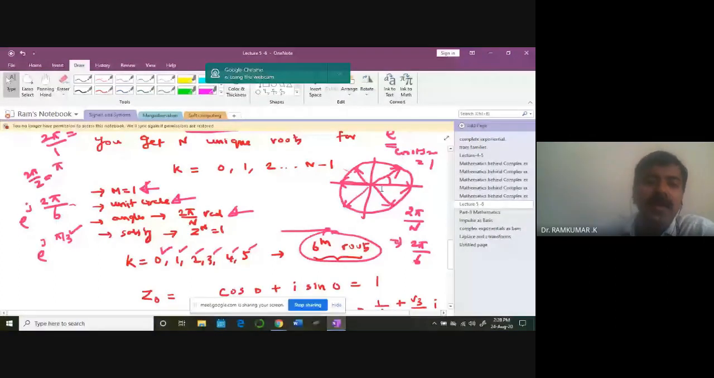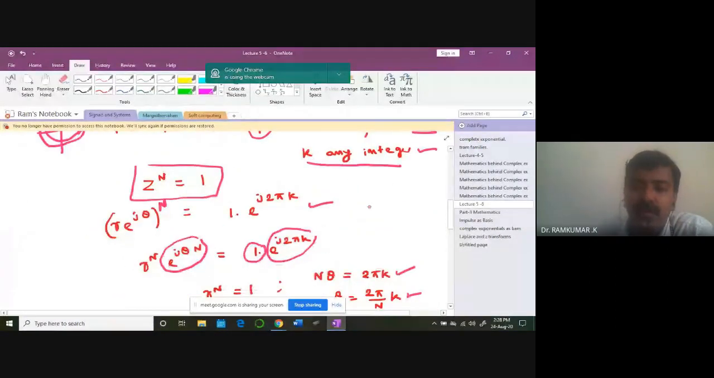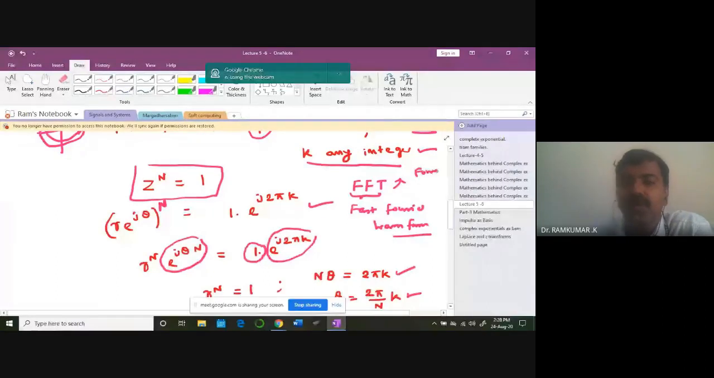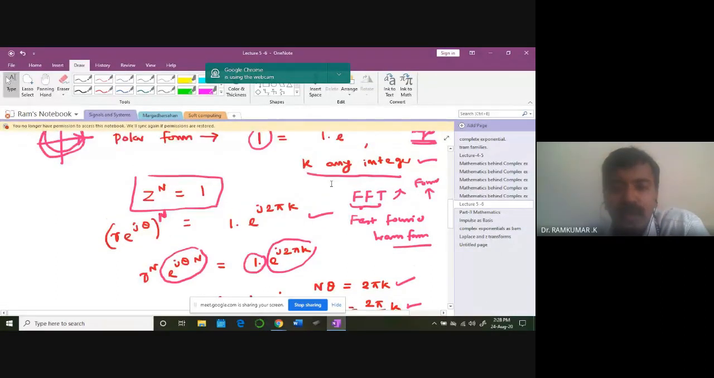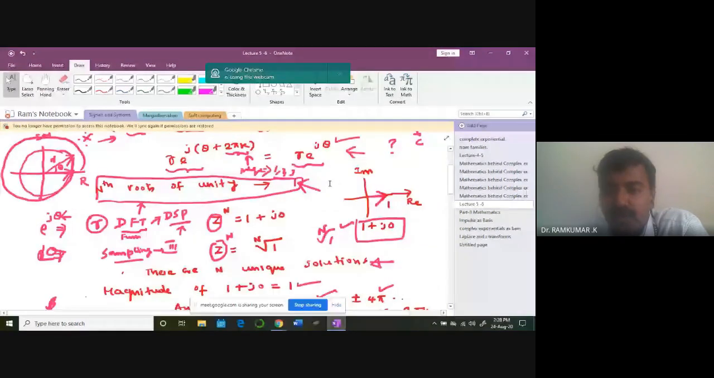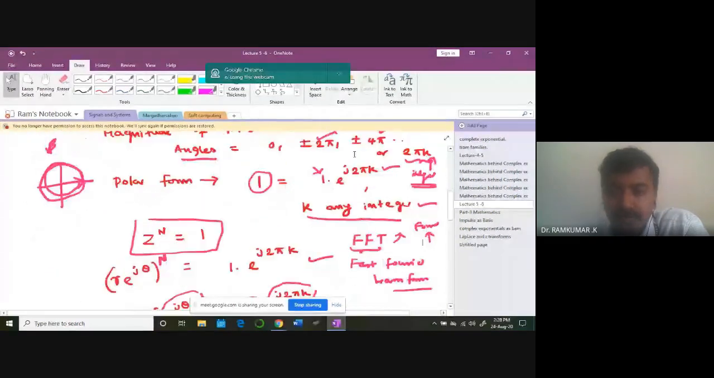In fact, this is the basis behind a very powerful algorithm, which we'll be learning in DSP, called the fast Fourier transform. This you'll be learning in the next semester, but the basics come from the Fourier transform, which you'll be learning in this semester. Okay, so again, this kind of ideas we'll be using.